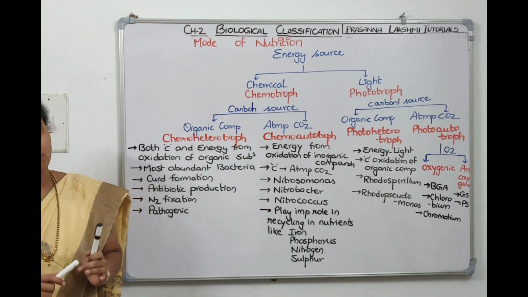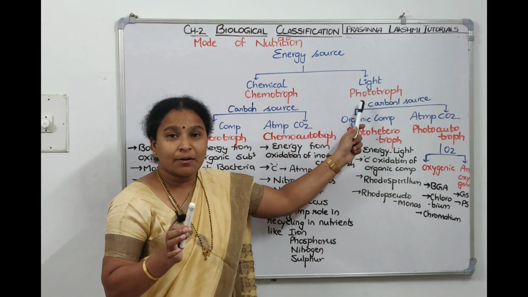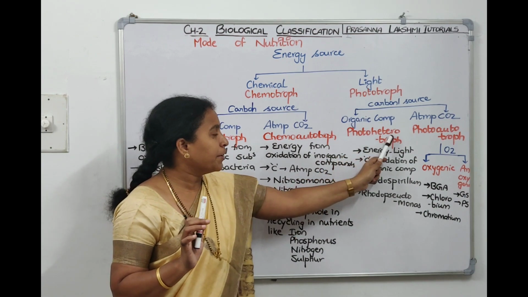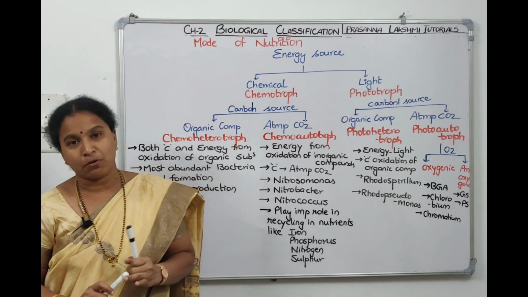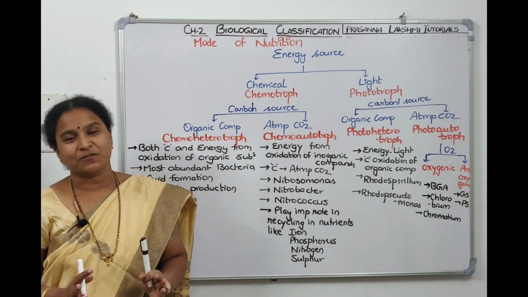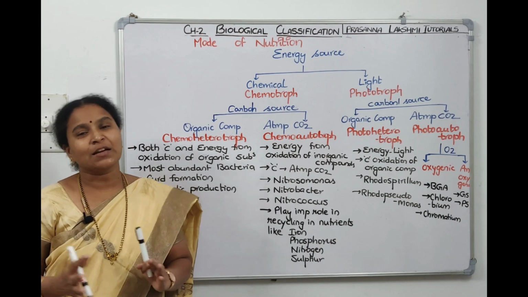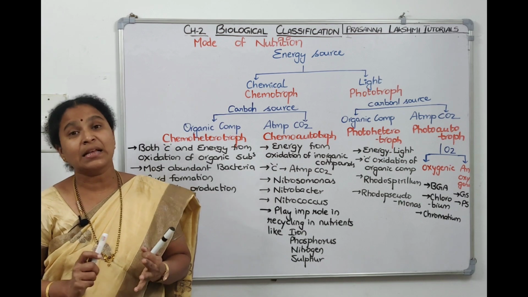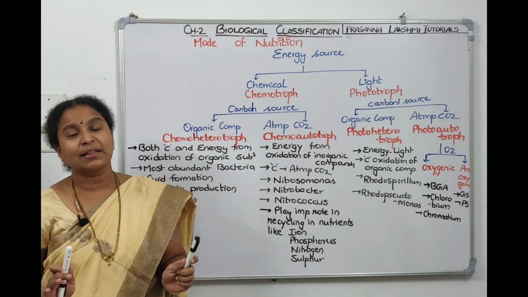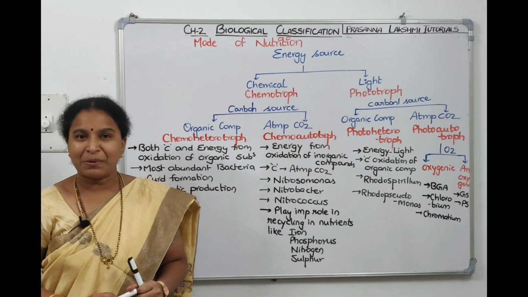Examples: Nitrosomonas, Nitrococcus, Nitrobacter. Now if they take sunlight as energy, it's called phototroph. Then for the carbon source, if they are getting it from organic compounds, it is called photoheterotrophs. Examples are Rhodospirillum, Rhodopseudomonas. If they get the carbon from atmospheric carbon dioxide, photoautotrophs. Photoautotrophs which release oxygen as a byproduct during photosynthesis are oxygenic photoautotrophs. Examples: blue-green algae, Chlorobium, Chromatium. If they do photosynthesis without releasing oxygen, they are called anoxygenic photoautotrophs. Examples are green sulfur bacteria, purple sulfur bacteria.